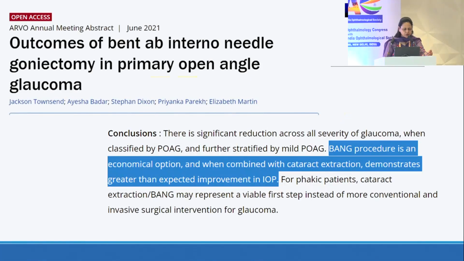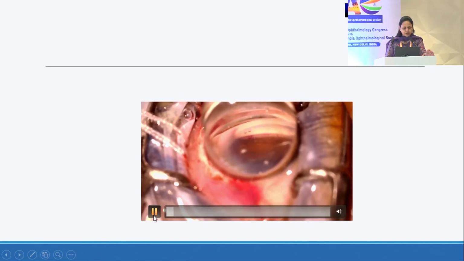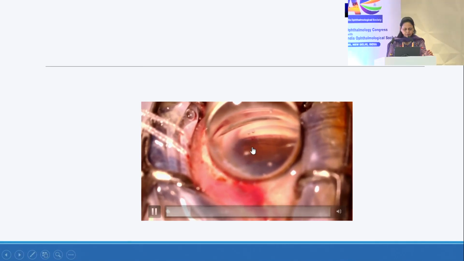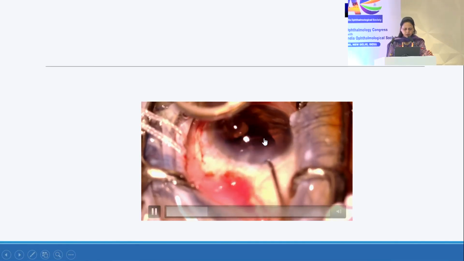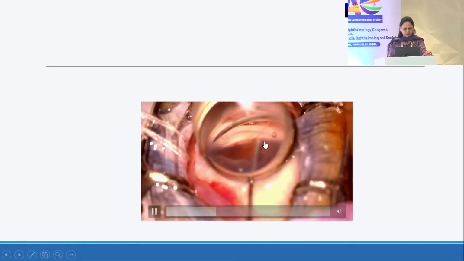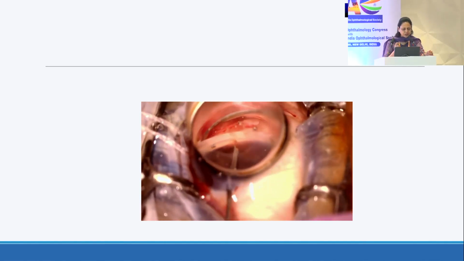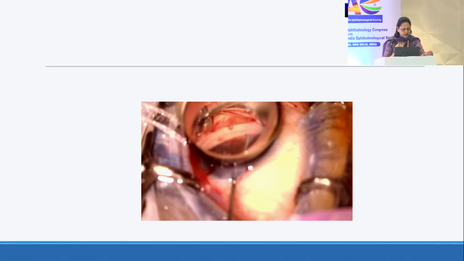So now going to the second part, that's a bent ab interno needle, which is most commonly known as BANG these days. Here you see that after placing the lens again, we are obtaining a much clearer view. So now if you see, here is the TM, and there you put that 24 gauge bent needle via the gonioscopic view, pinch over the TM, pick it up, and there you go ahead with a sliding movement, and you cut and excise the TM.